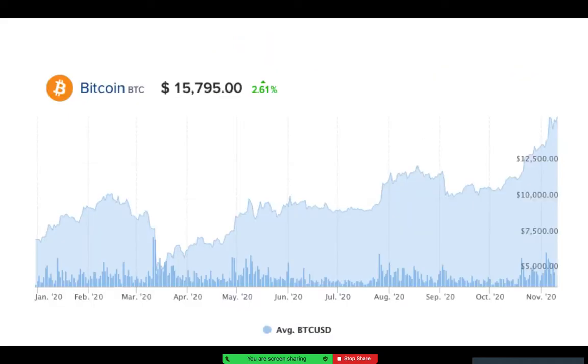To set the landscape for the audience, this is the price of Bitcoin over the past year, from the beginning of January to around the end of this year, so really November. As you can see to the left, you have a higher positive sentiment with a higher price. Typically, again, this is more speculative, and we'll see how it goes throughout this presentation as far as what my study said. When the price dipped, you should have a lower positive sentiment. It doesn't necessarily need to be negative, but it should be lower than previously. Finally, we finish with a higher positive sentiment because Bitcoin is on the rise, and it's actually above 16,000 now.